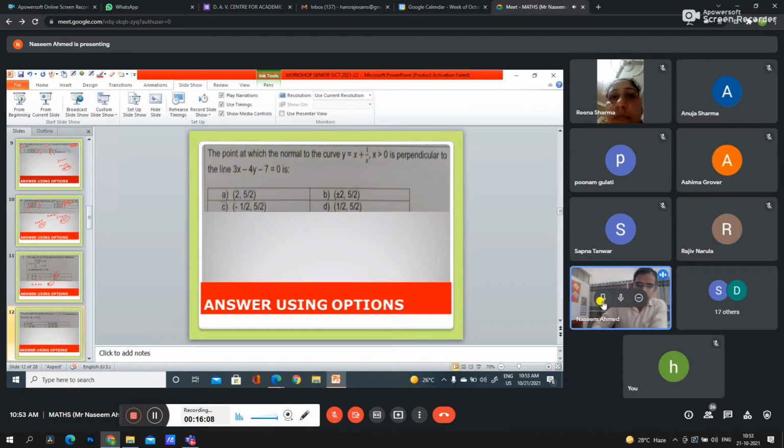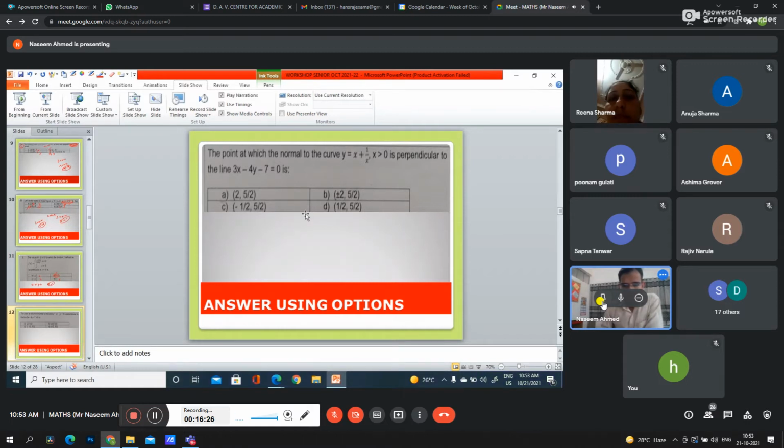From the options, x should be greater than 0. Option B is plus minus 2, and minus 2 is less than 0, so B cannot be our answer. C, minus 1 by 2, is not our answer.